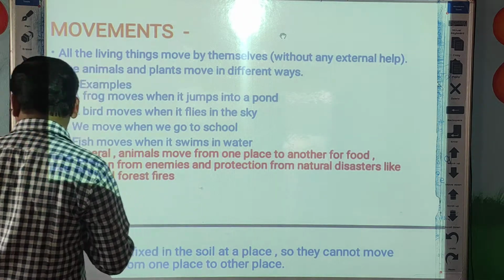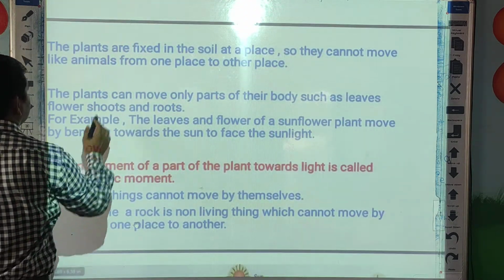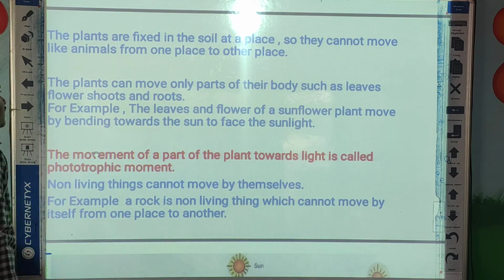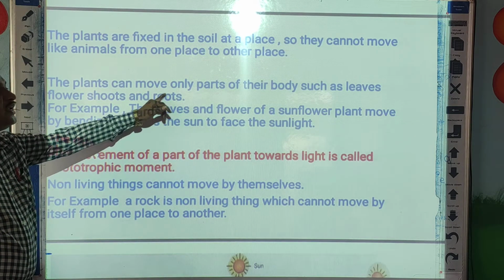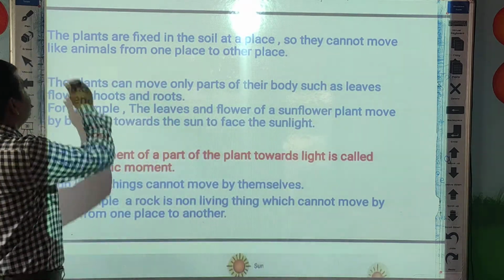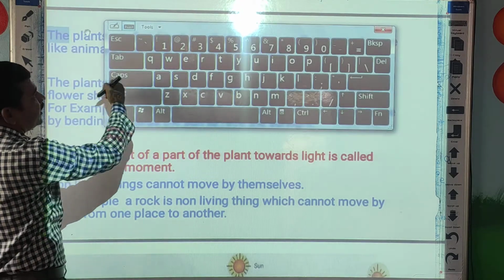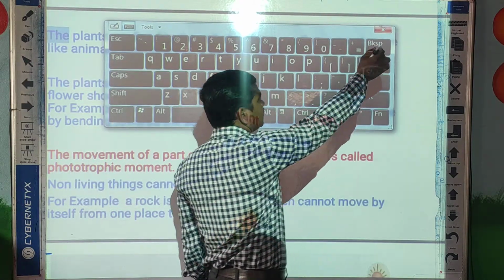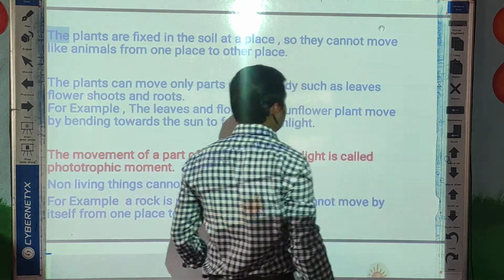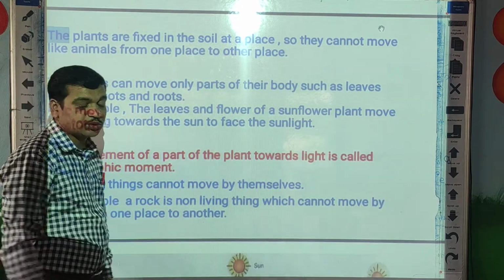Now see here, plants can move only parts of their body, such as, you can underline, leaves, flowers, shoots and roots.